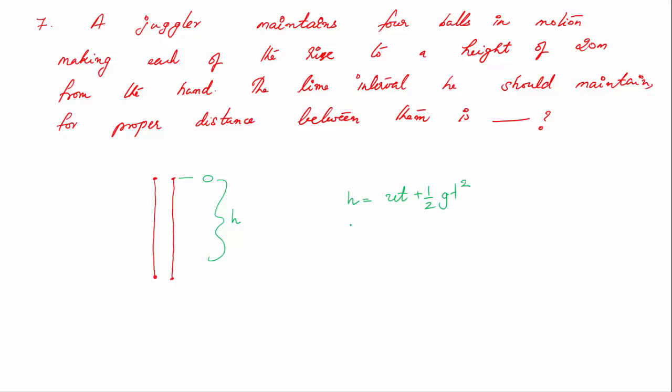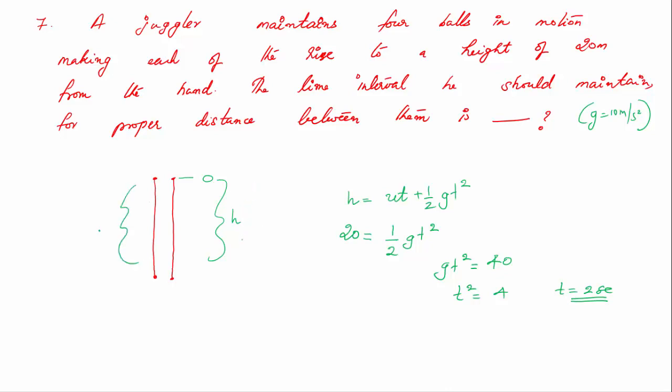Here h is given to be 20, and u is 0, so you can say h equals half g t square. Given g can be taken as 10 meter per second square, so you can say g t square equals 40, or t square equals 4, since g is taken to be 10, or t is equal to 2 seconds. So to return, it will take 2 seconds.